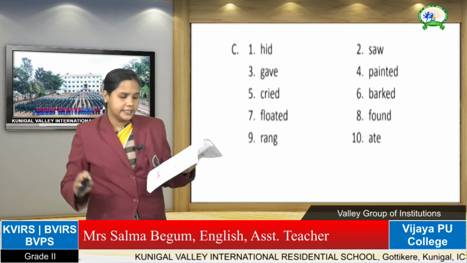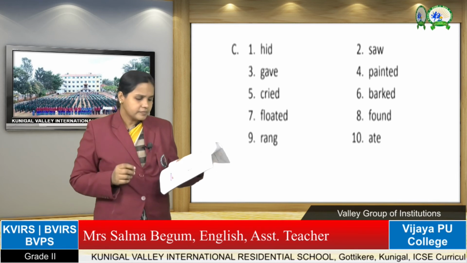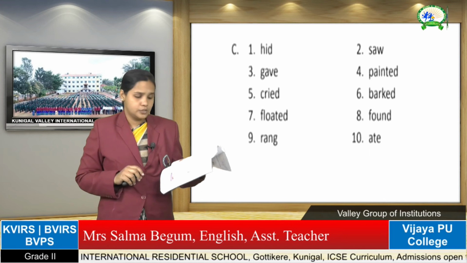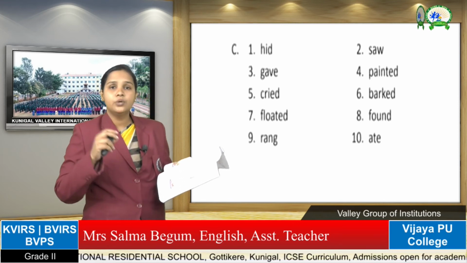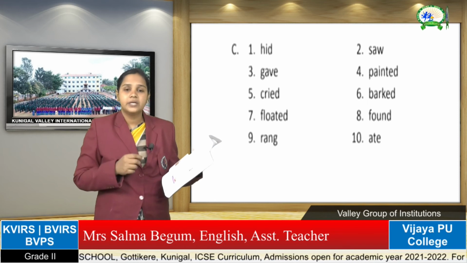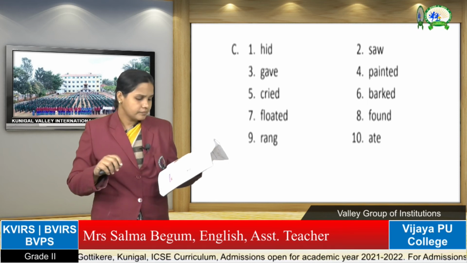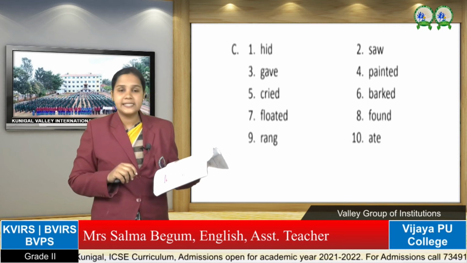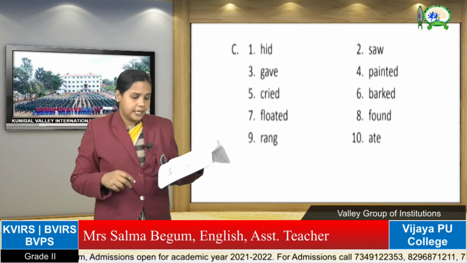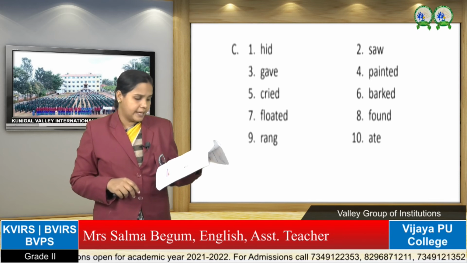Write down hid, hide. Namit dash a grizzly bear at the zoo. Namit, what did he do? He went to the zoo. He saw a very scary bear. Write down saw. Mother dash me a slice of apple pie. Mother gave me a slice of apple pie.